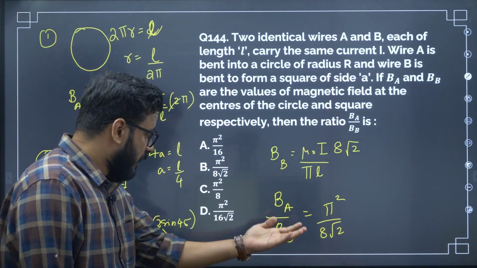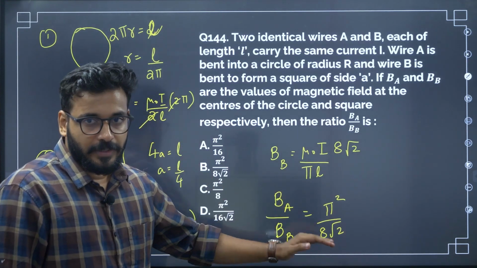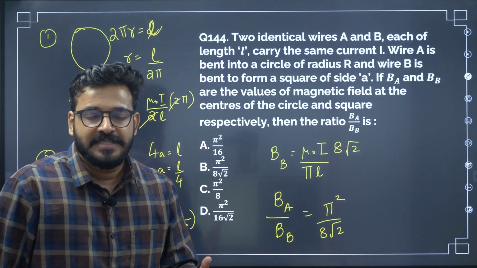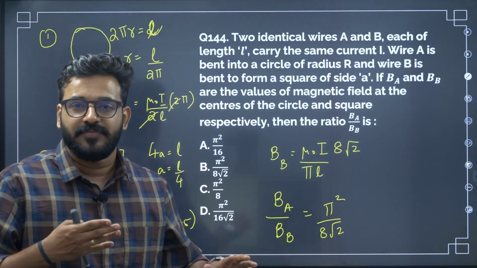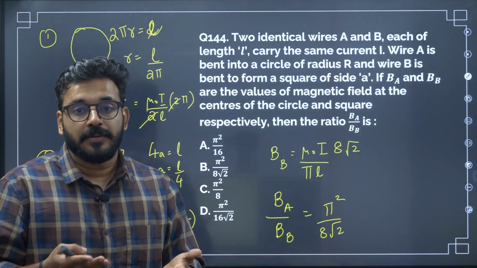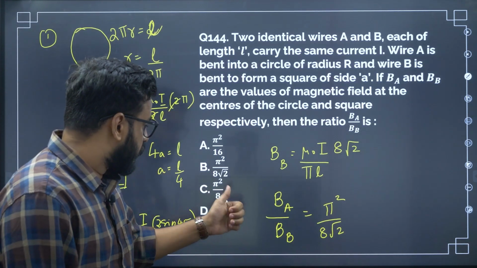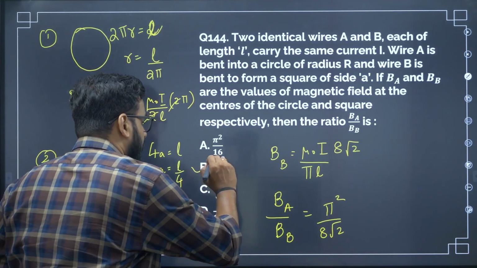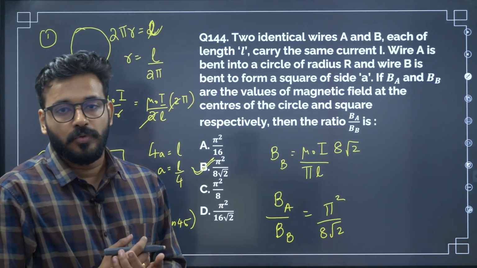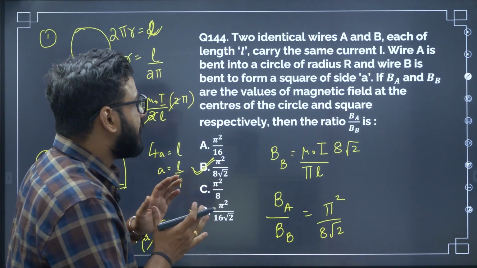So the correct answer is obviously pi square by 8 root 2. And if at all you're stumbling somewhere, or your answer is contradicting mine, please let me know in the comment section. All right. So the correct answer is pi square by 8 root 2. Yes, this is the correct answer.